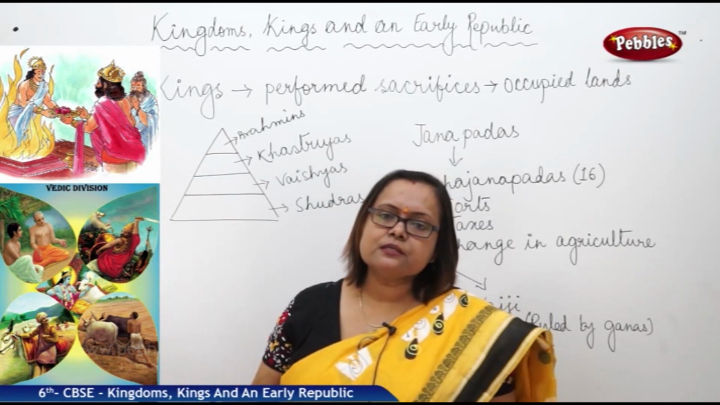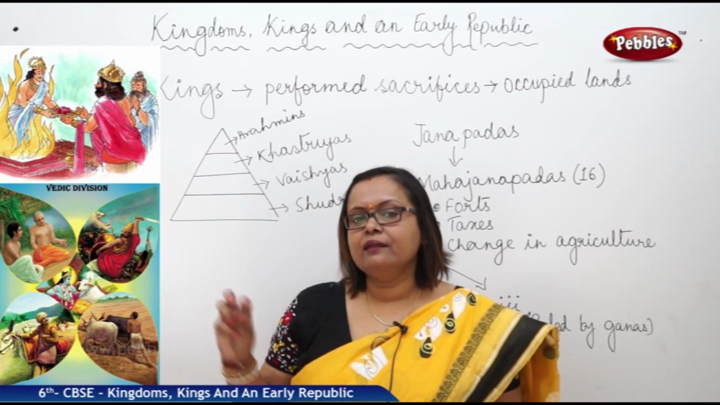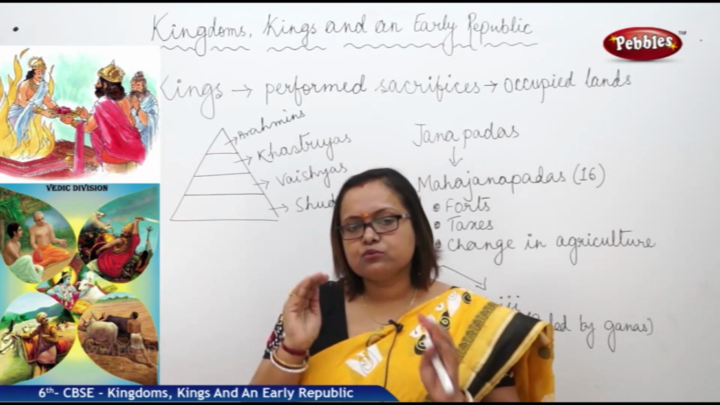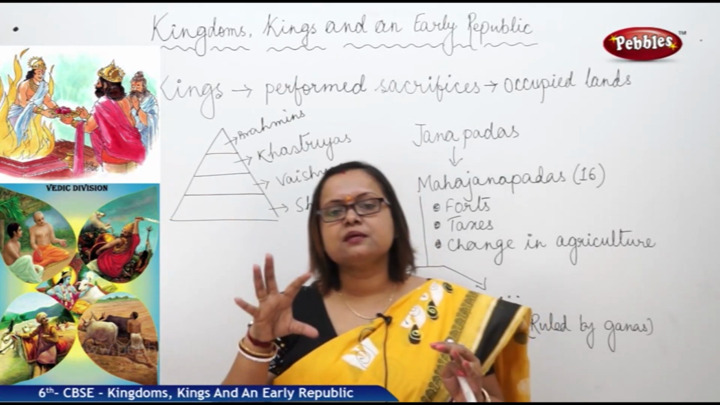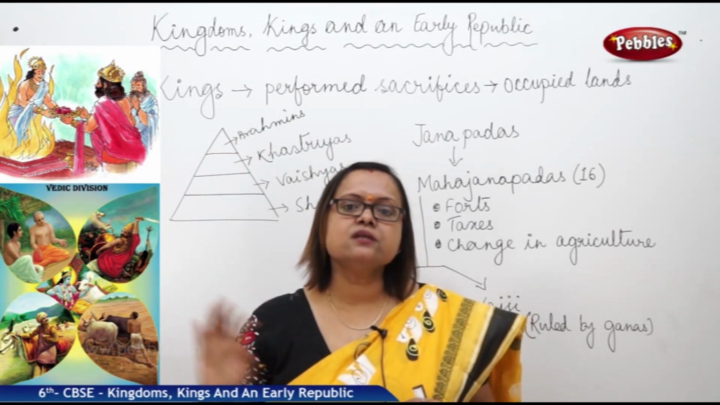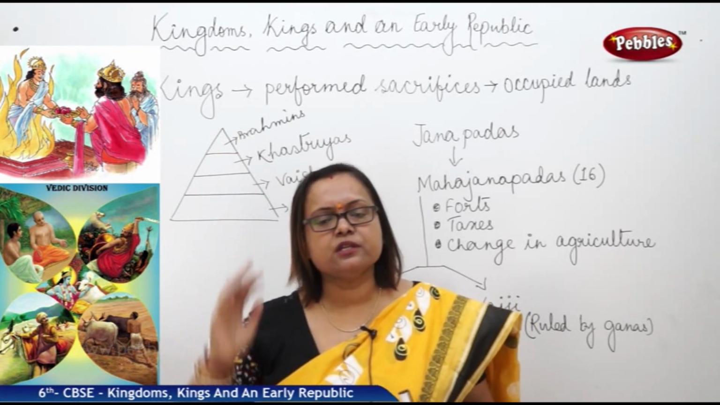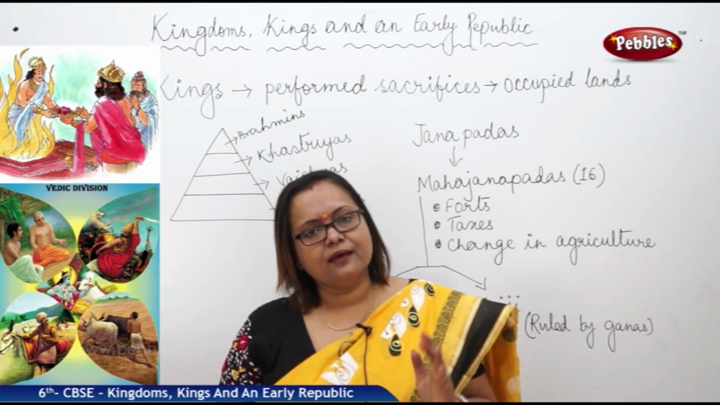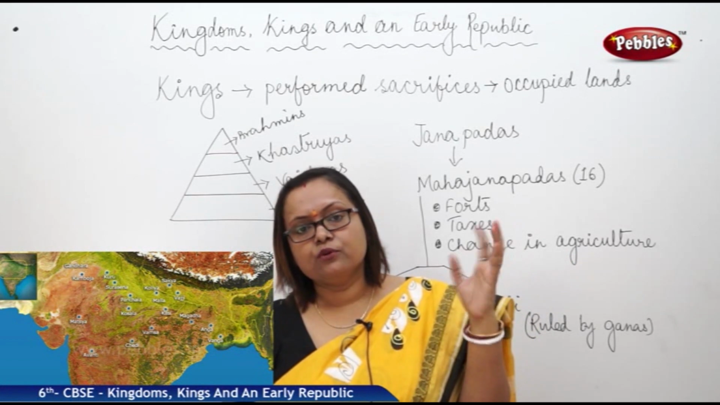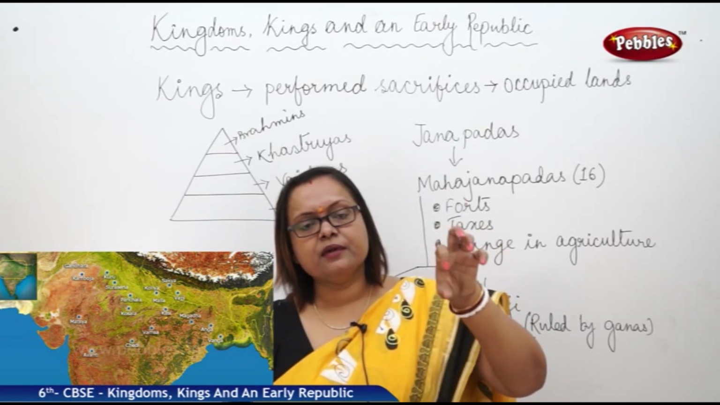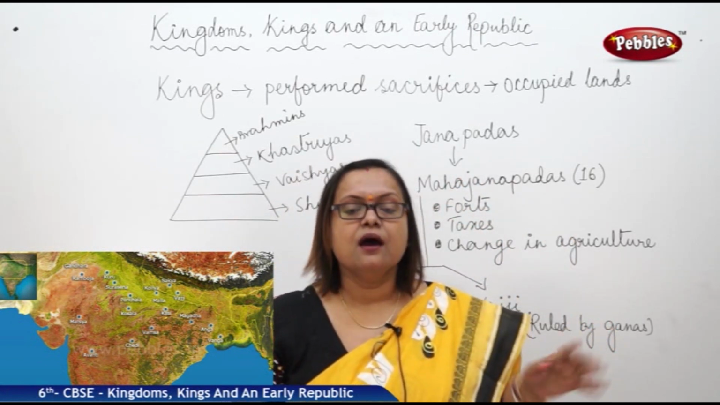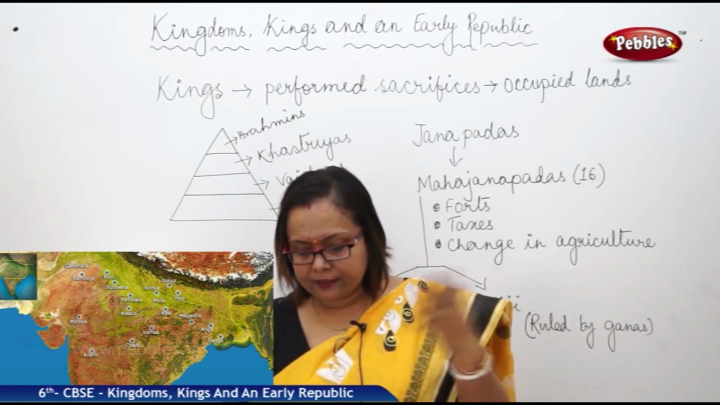Let me give a very simple example. Like the way we now have many small villages. These small villages make a district. Now these many districts make a state where we have a chief minister to rule us. Like that, Janapadas also turned into a Mahajanapada. Many Janapadas make a Mahajanapada where a big or powerful king is the ruler and they are controlling the entire area.